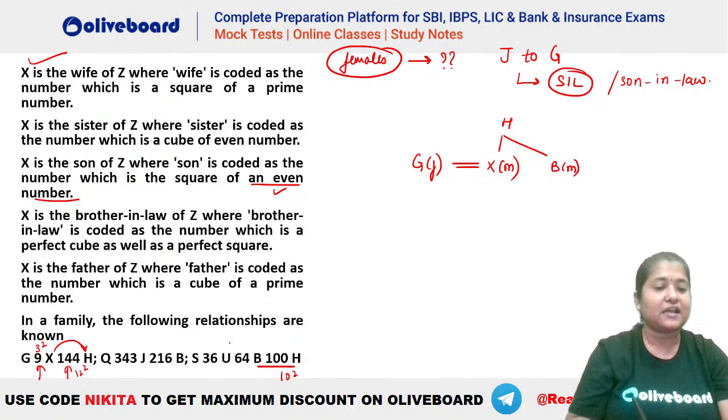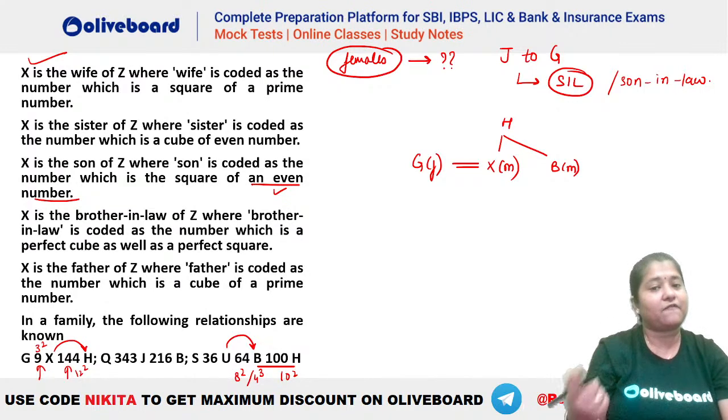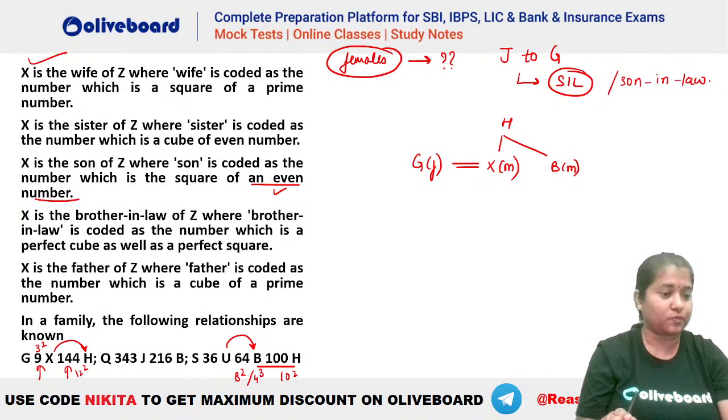Something like this. Now you have U64B. 64 is what? You can see 64 is 8 square as well as 4 cube, isn't it? So 64 is a perfect square as well as a perfect cube. Okay. So which of the following rules will be available for this? When we have a number which is a perfect square as well as a perfect cube, we get a brother-in-law kind of relationship. That is, X has to be the brother-in-law of Z. That means U has to be the brother-in-law of B. Okay, so U will be the brother-in-law of B.